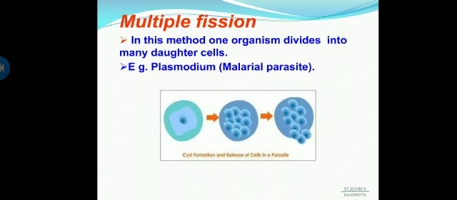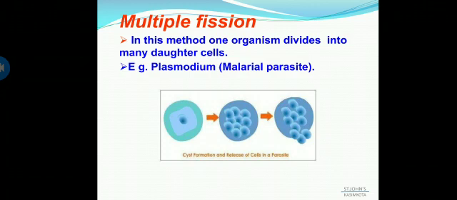Please remember, Plasmodium is a protozoan which reproduces by the asexual method of multiple fission. About 1000 daughter cells are produced by the multiple fission of one Plasmodium cell. Plasmodium is a malarial parasite, as you all know, which produces a disease called malaria in human beings.